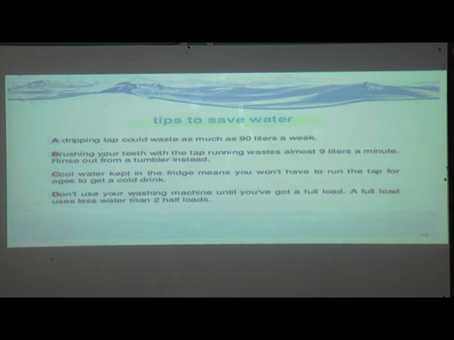Then don't use your washing machine until you have got a full load. Whatever machine there is, until you get a full load, you don't use these types of machines, because full load machines will save more water. That is why we should go for this.